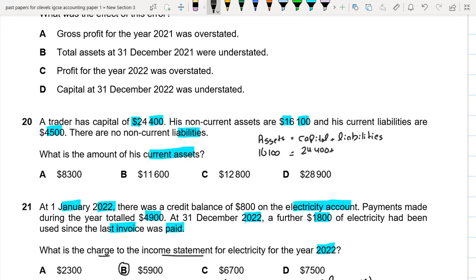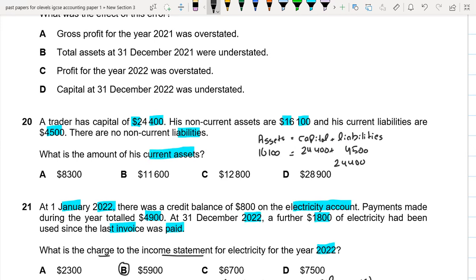24,400, sorry, and liabilities are 4,500. So we know that in the assets there are two types of assets: current assets and non-current assets. The non-current assets we have already written here, but we are trying to find out the current assets.